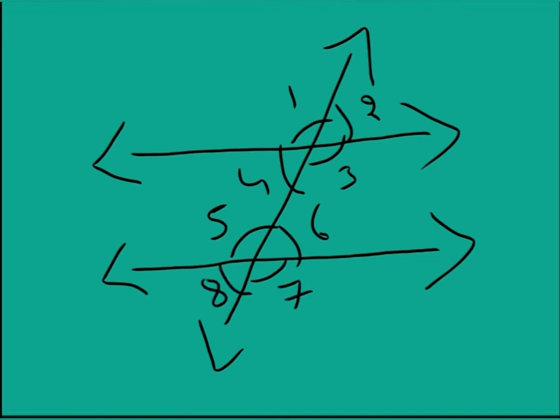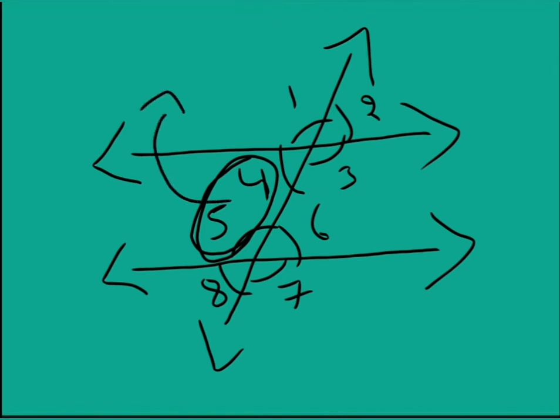Before discussing this, there is one more type of angles, that is co-interior angles. Co-interior angles means angles formed on the same side, one next to the other. Interior angles which are one next to the other are called co-interior angles.